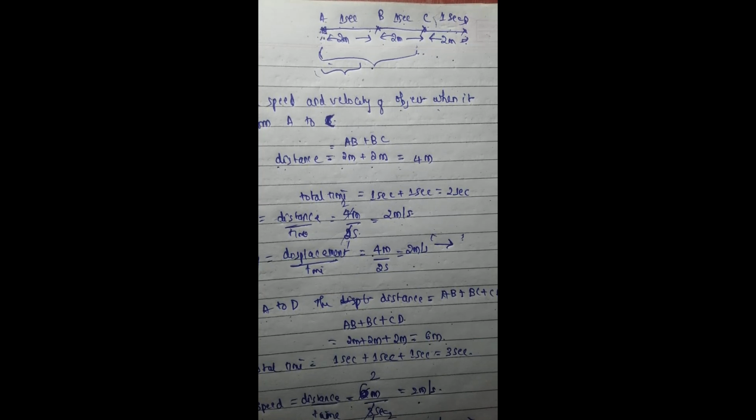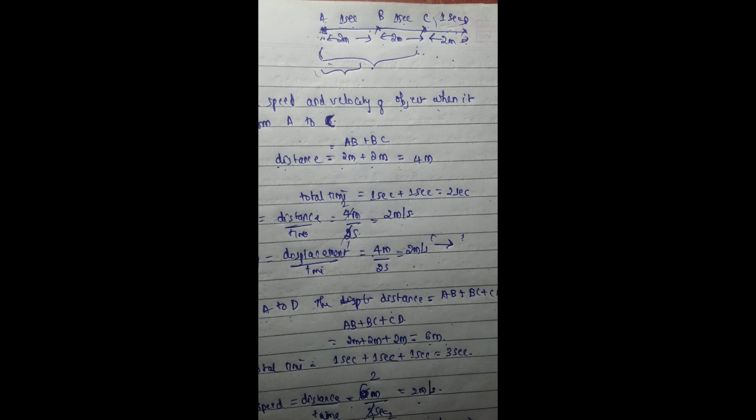If we consider the velocity case, we can see the velocity is also same if you consider it for 3 seconds or 2 seconds or 1 second. In such cases, the velocity is said to be uniform. In this case, for first 1 second we got the velocity as 2 meter per second towards the east.